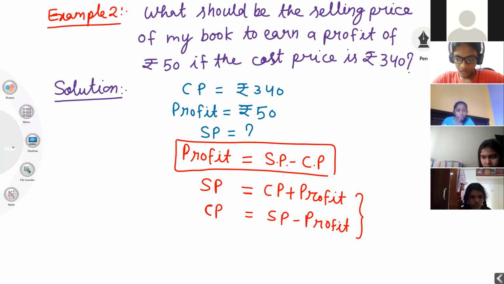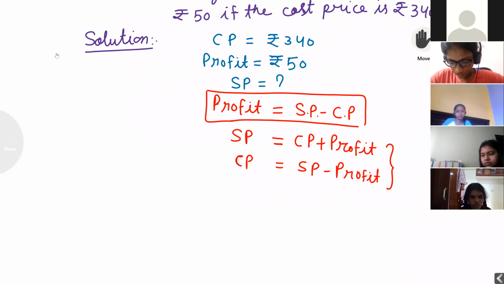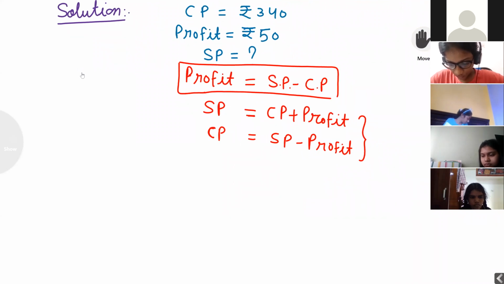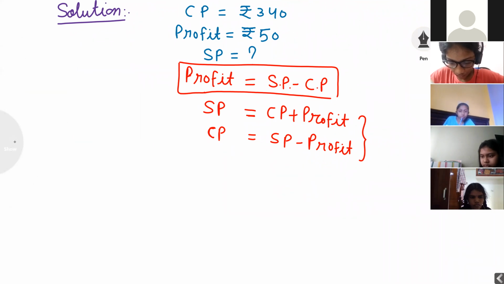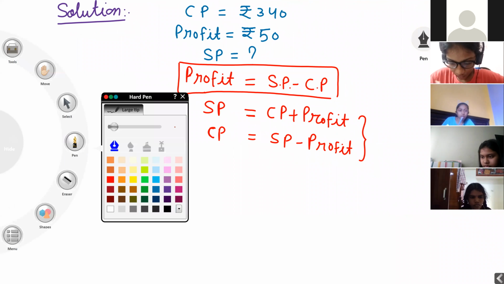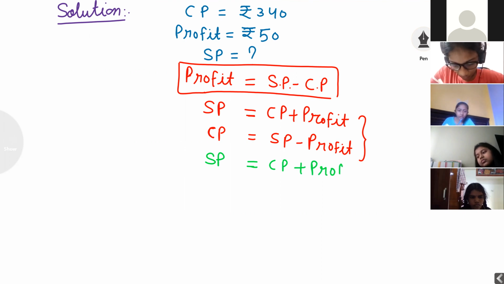SP means selling price is equal to CP plus profit. Cost price is 340 rupees.